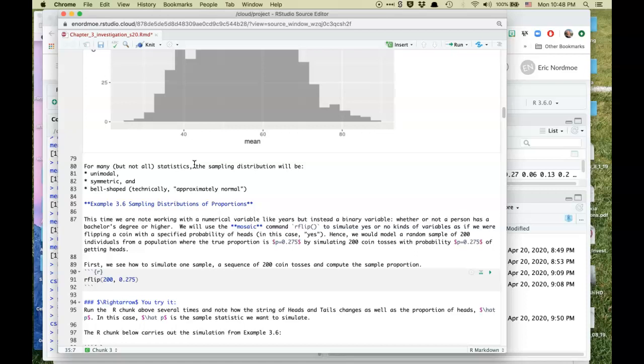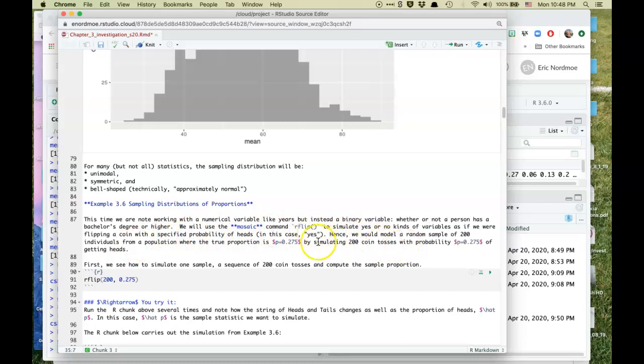Now let's go back to something like the M&M case where we're going to sample a proportion. A yes or no. So yes or no is like flipping a coin. So the Mosaic command for simulating a yes or no binary variable, like is the M&M orange or not, is the rflip command. So we're going to use that to simulate yes or no kinds of variables, as if we were flipping a coin with a specified probability of heads, in this case yes.